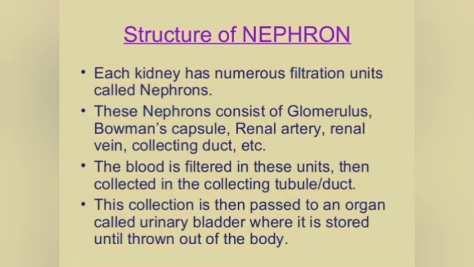Structure of nephron. Each kidney has numerous filtration units called nephrons. These nephrons consist of glomerulus, Bowman's capsule, renal artery, renal vein, collecting duct, etc. The blood is filtered in these units, then collected in the collecting duct. This collection is then passed to an organ called the urinary bladder, where it is stored until thrown out of the body.